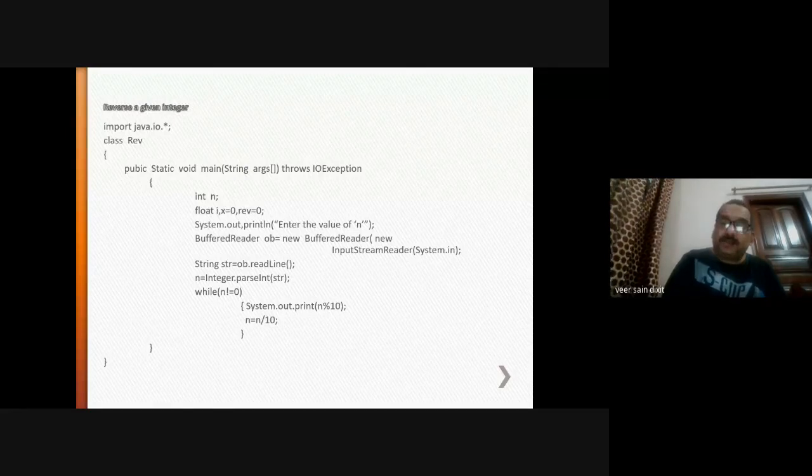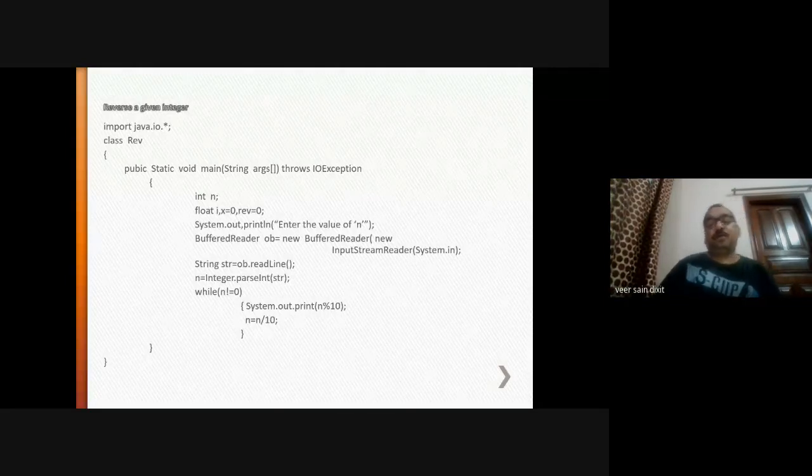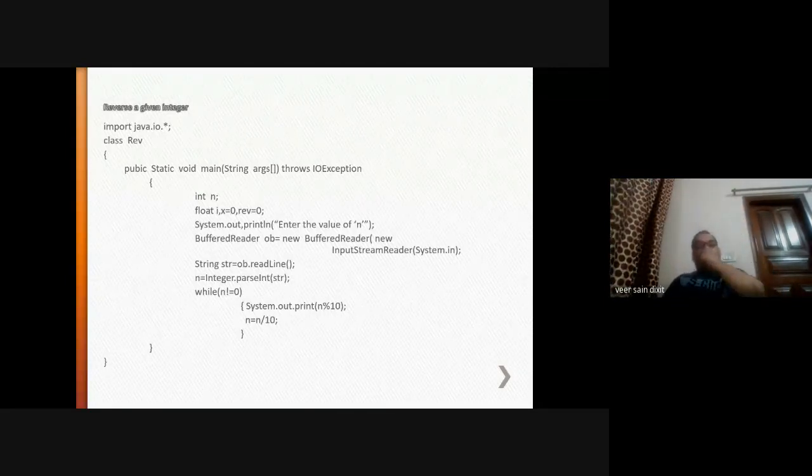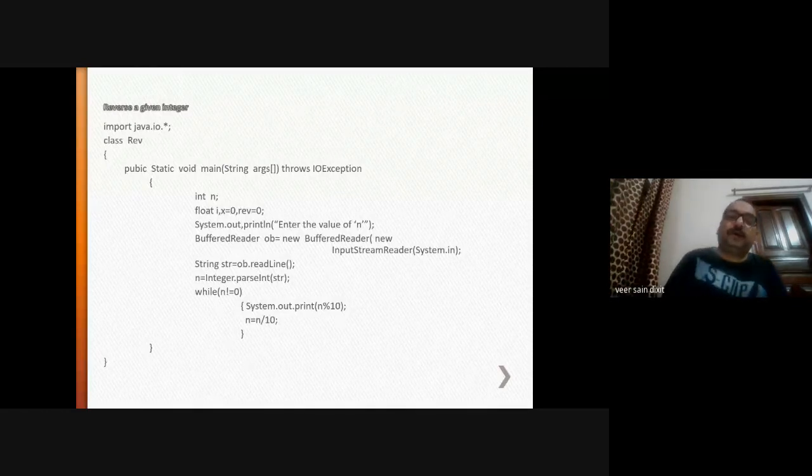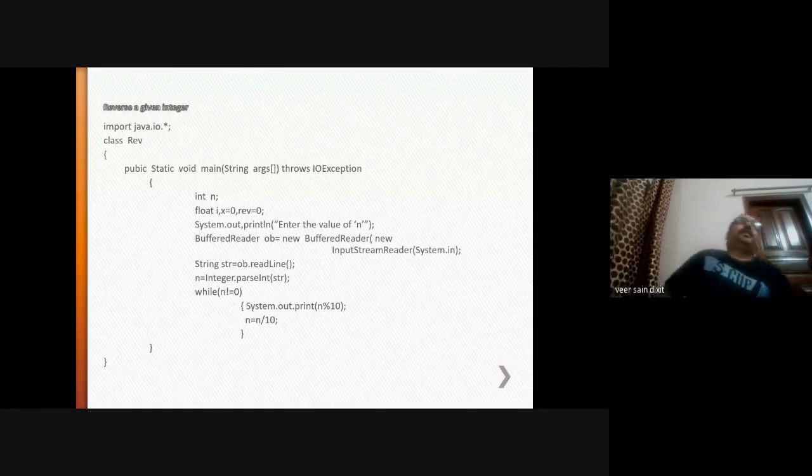So here the same set of statements is executing again and again depending on the condition. These are executing again and again till the condition is true. Whenever the condition becomes false, you will come out of this. So in this way you can make the logic. This is all about the while loop. Whatever problems you can solve using the for loop, you can solve using the while loop also. Right?